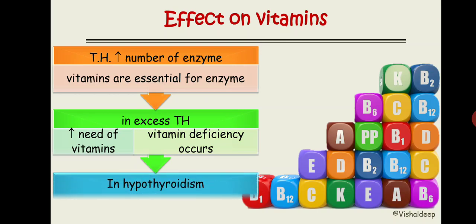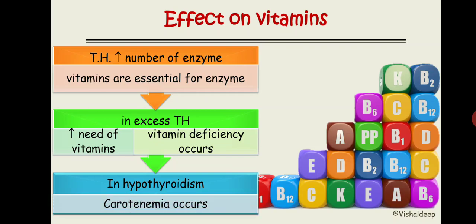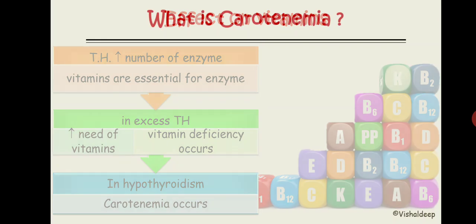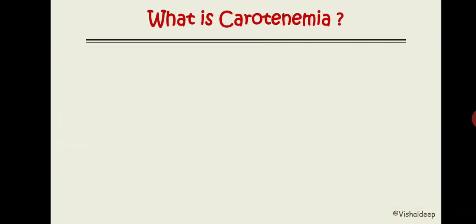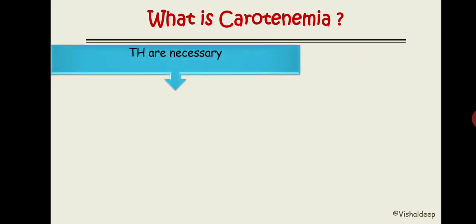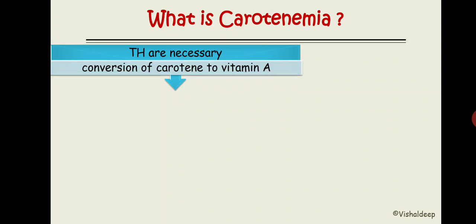It is known as carotenemia. The condition name is carotenemia. Now, you guys might be wondering, what is carotenemia? Let's understand what is carotenemia. Thyroid hormone is basically necessary for conversion of carotene to vitamin A. Whenever you consume vitamin A containing vegetables, there is carotene in it, and this carotene will be